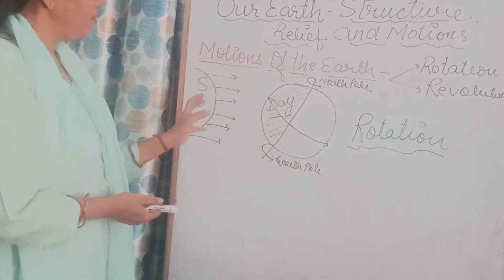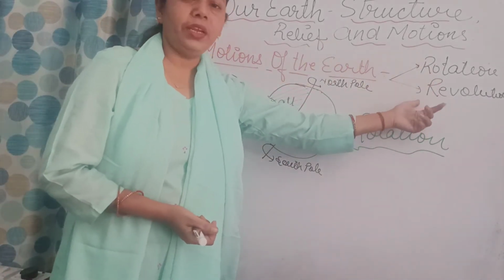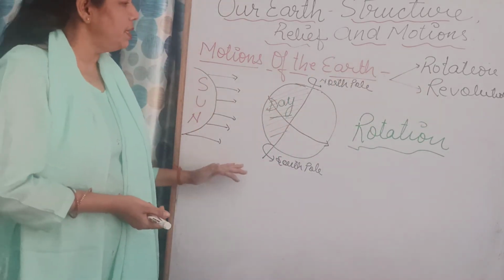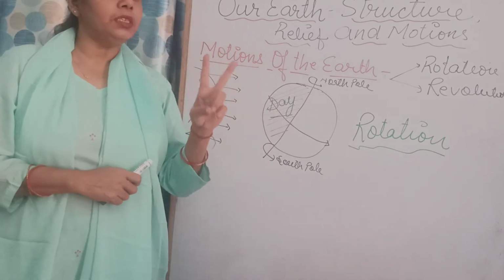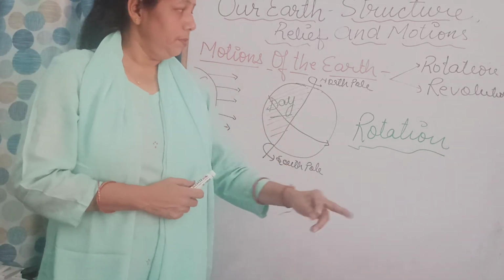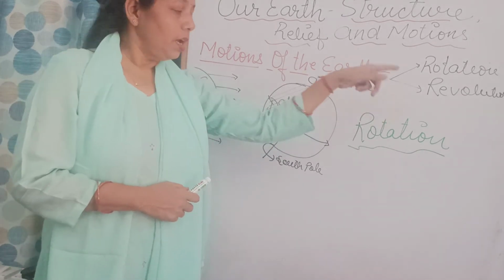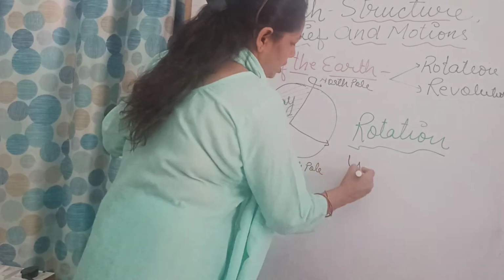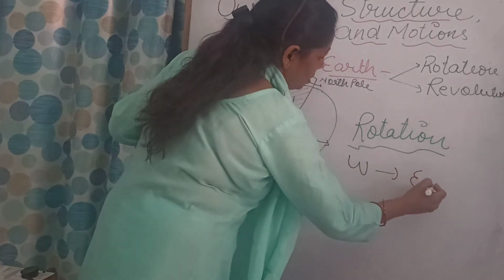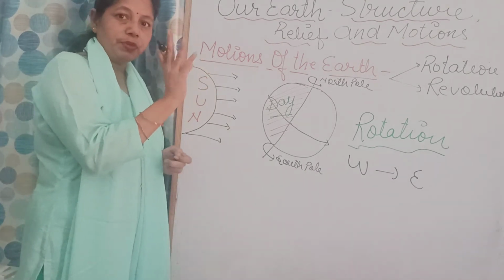So we have 2 motions, one is rotation and one is revolution. First we will talk about the rotation of the earth. That means the earth has 2 movements, or 2 motions: one is a rotation and the other is a revolution. Everyone knows that the earth moves from west to east. What is the movement of the earth? Earth moves from west to east.